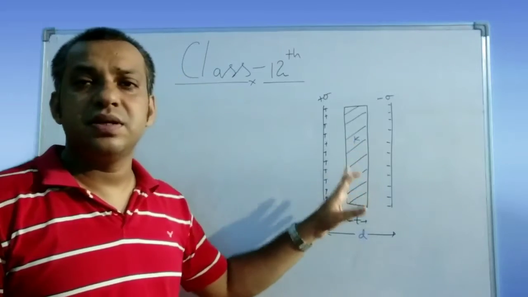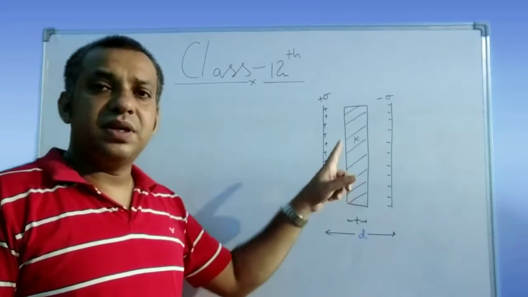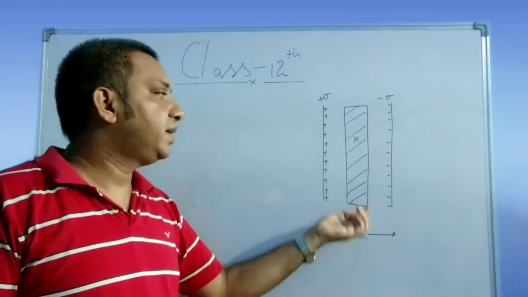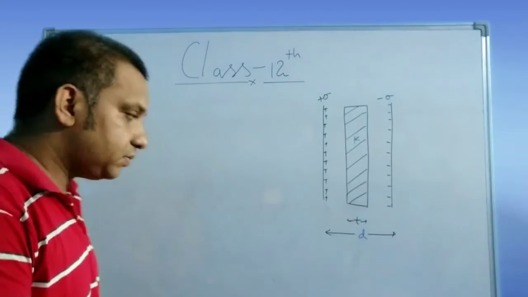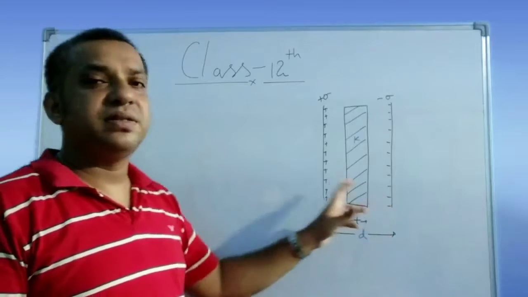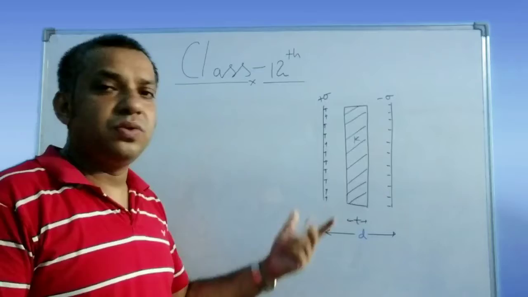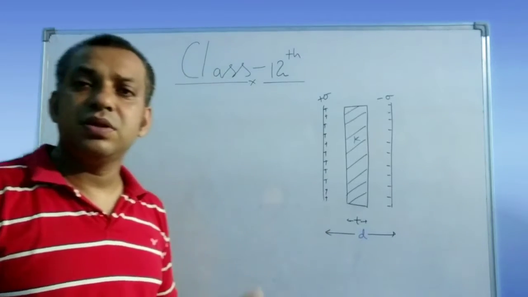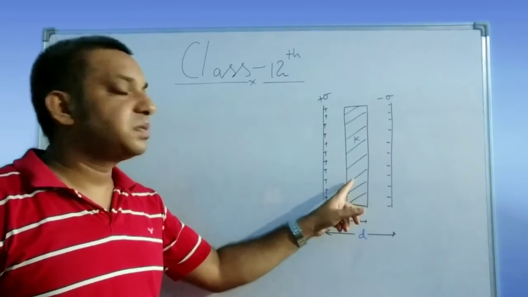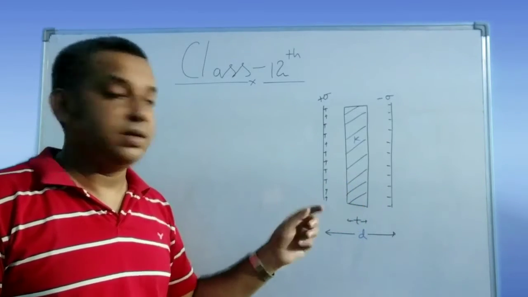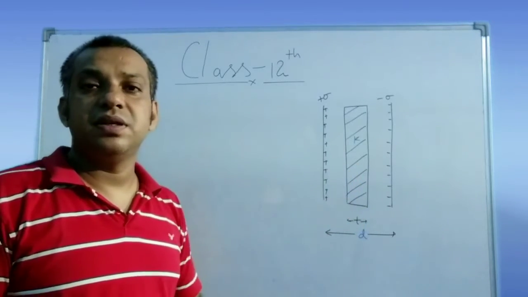The dielectric constant is fixed for a certain medium, and this time K is the dielectric constant, and a thickness t of this dielectric medium is present in between these two plates. So here the region in between the plates is divided into two parts. One is the vacuum and one is the dielectric medium. You know that the Coulombian force depends upon the medium present in between the charges. Similarly, if the dielectric medium is present, then the electric field is also different. So the electric field in the air is different from the electric field present in the medium.